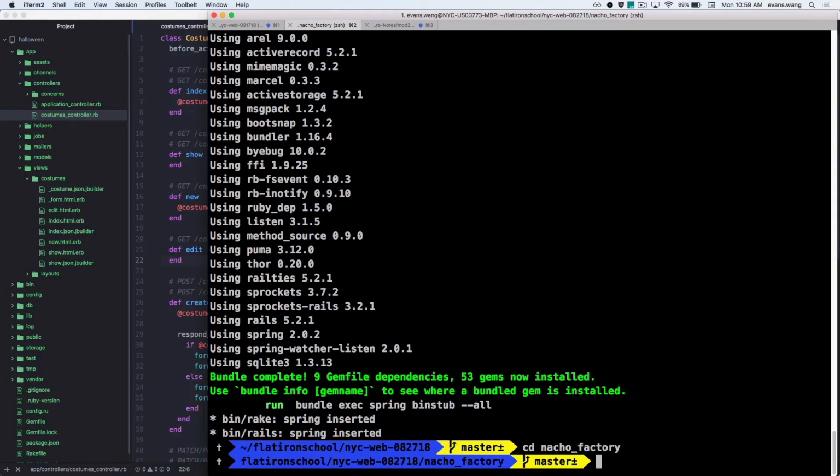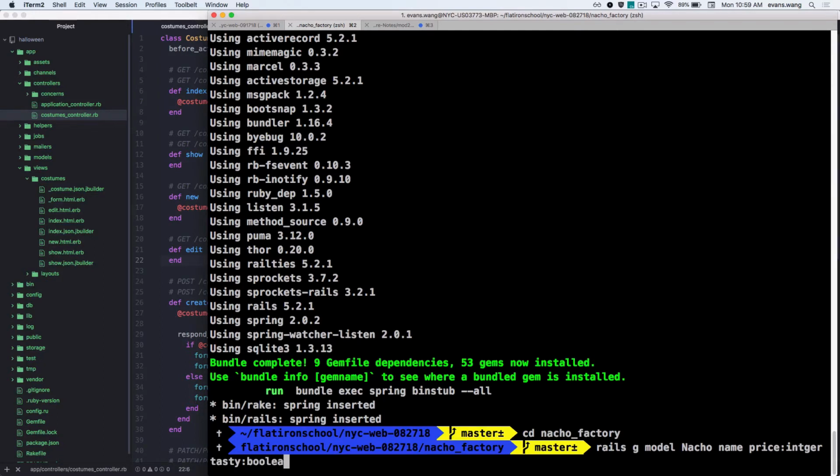So what do we need here? What do we need in our Nacho Factory? We need some sort of model, right? We need some sort of data. Sweet. Rails G model. And what are we building? Just Nacho, right? With a name and a price. Maybe a tasty Boolean.